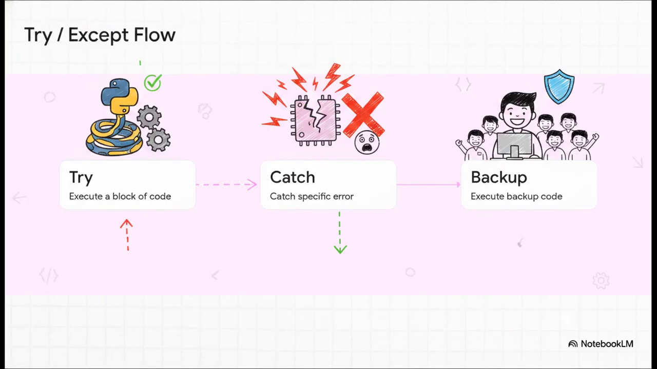Here's the actual flow of that logic. First, Python enters the try block. If everything goes perfectly, great, it skips the rest entirely. But if something breaks, say a user types text into a math equation, it instantly jumps to step 2, catching that specific error. Then, step 3 executes a safe backup plan, keeping those 10,000 digital employees happily working instead of shutting down the whole factory.